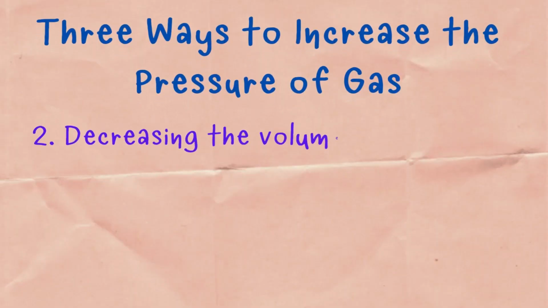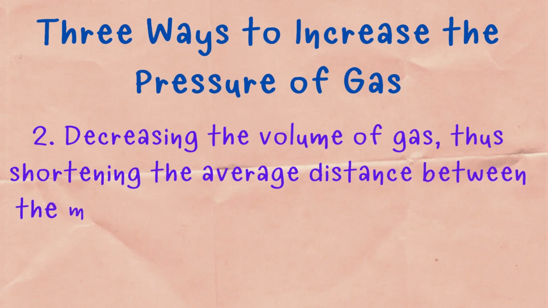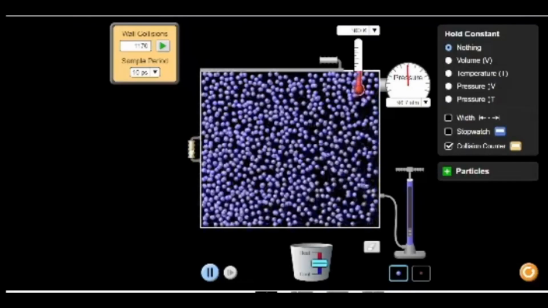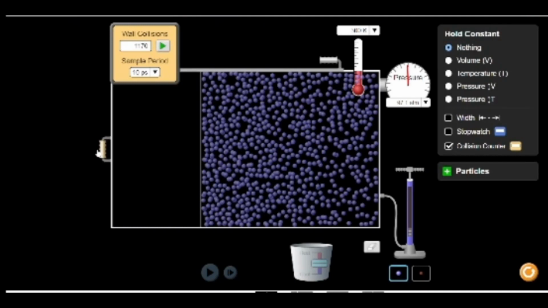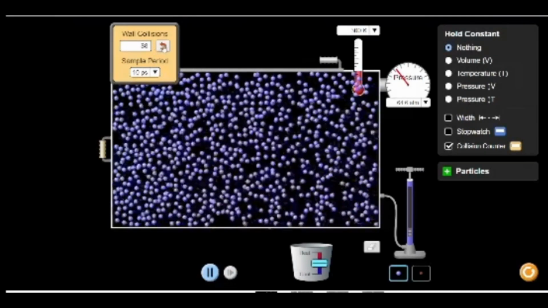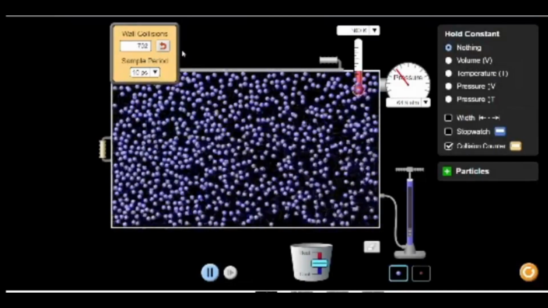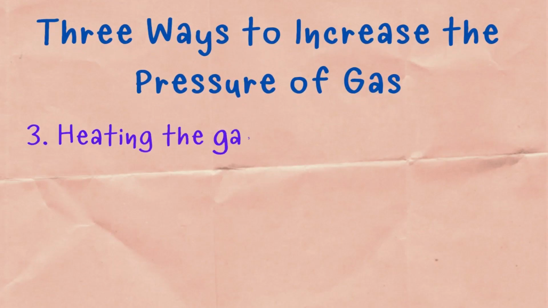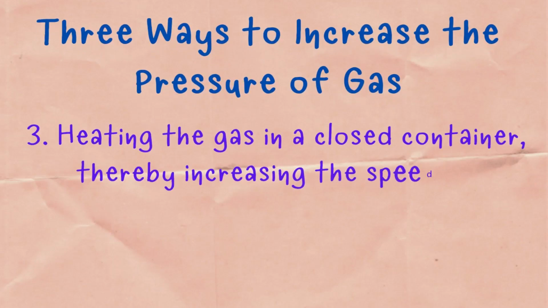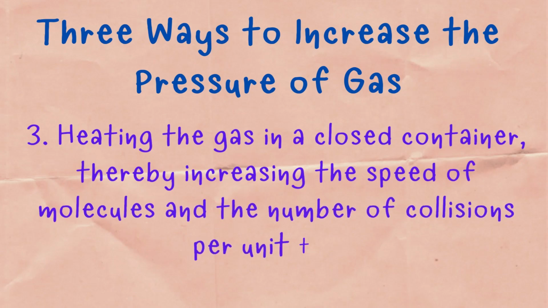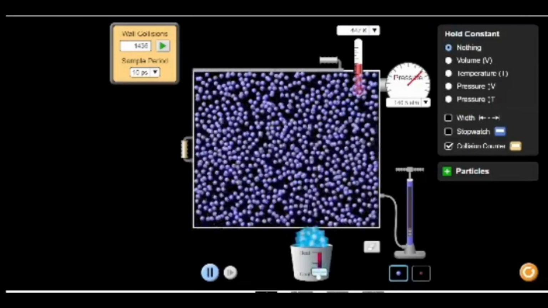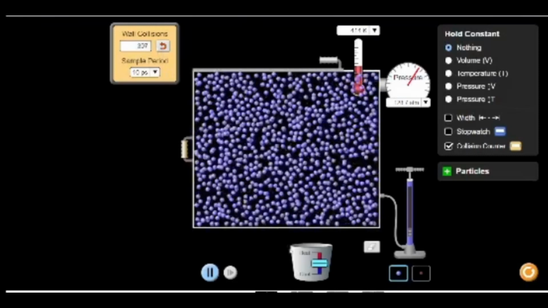Second, decreasing the volume of gas, thus shortening the average distance between the molecules and eventually increasing the number of collisions per unit of time. And last, heating the gas in a closed container increases the speed of the molecules and the number of collisions per unit of time. The speed of the moving molecules is the result of the kinetic energy increasing by heating, and decreasing by cooling it.